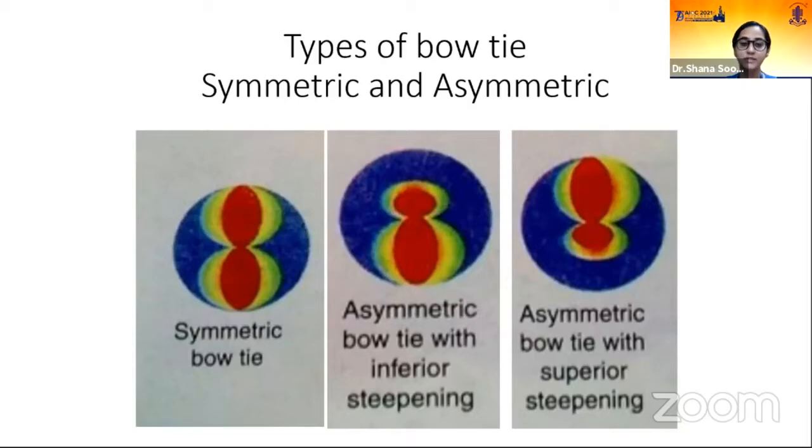Types of bow tie that are seen are the symmetric bow tie and asymmetric bow tie. The symmetric bow tie is where the upper lobe and the lower lobe both are equal in size and equal in appearance. An asymmetric bow tie is where the inferior part is larger or steeper, as seen in the second image, that is asymmetric bow tie with inferior steepening, and the one next to it is asymmetric bow tie with superior steepening.